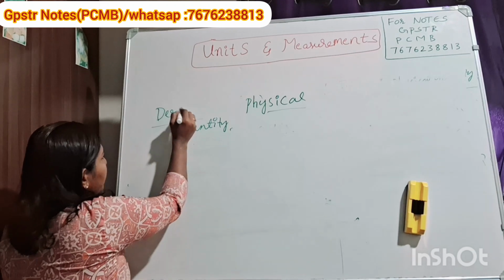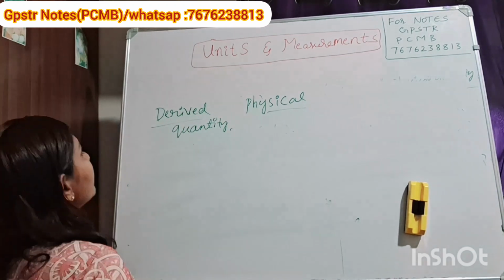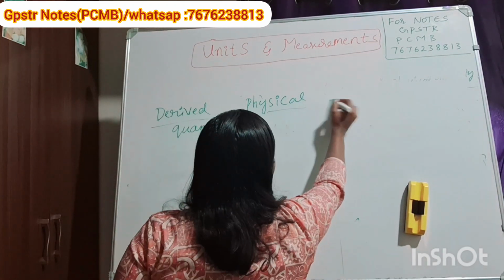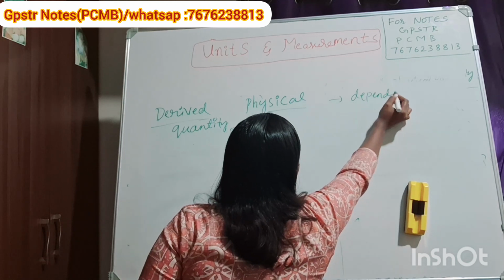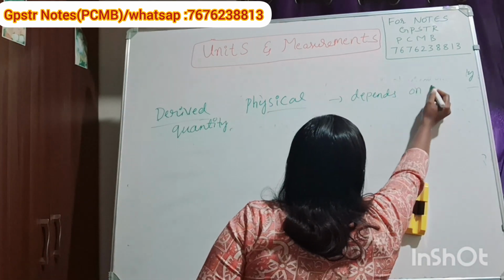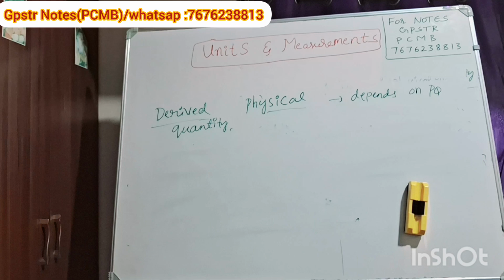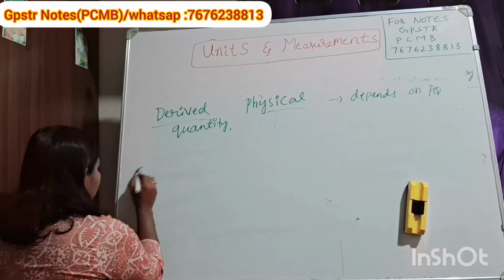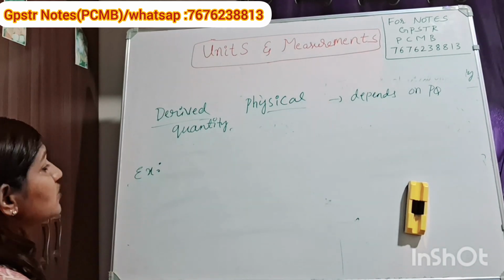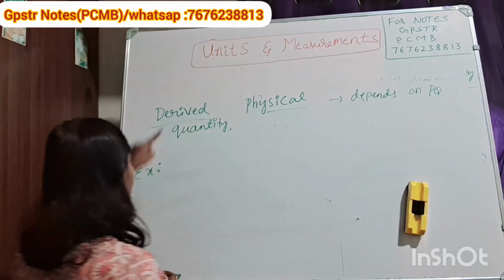which depend upon the physical quantity. So what are those physical quantities? For example, you can write. What are those physical quantities which depend on other physical quantities, that is derived quantities?